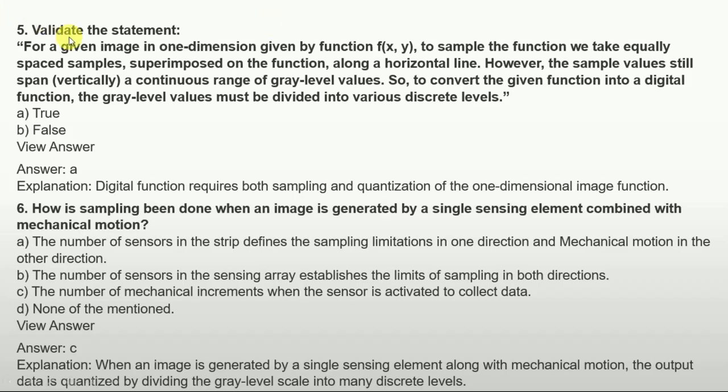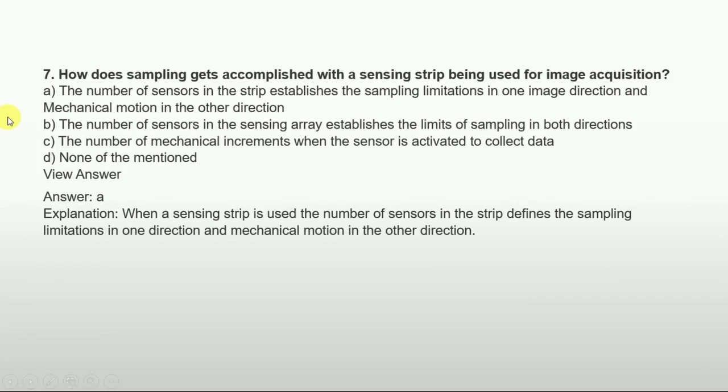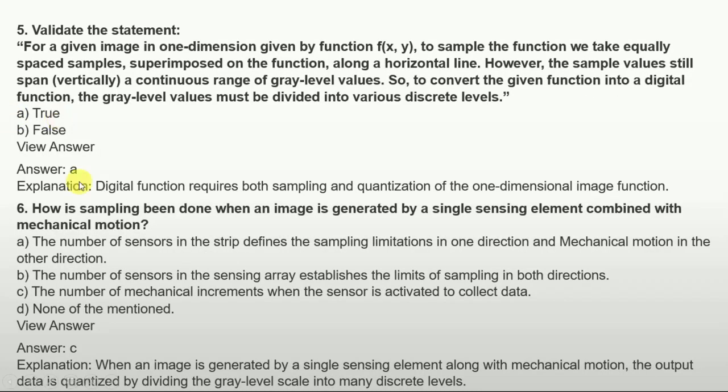The question statement is: for a given image in one dimension given by the function f(x, y), to sample the function we take equally spaced samples superimposed on the function along a horizontal line. However, the sample values still span vertically a continuous range of gray level values. So to convert the given function into a digital function, the gray level values must be divided into various discrete levels. Is it true or false? The answer is true, because a digital function requires both sampling and quantization of the one-dimensional image function.